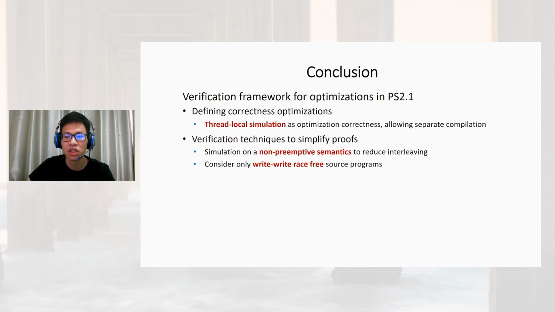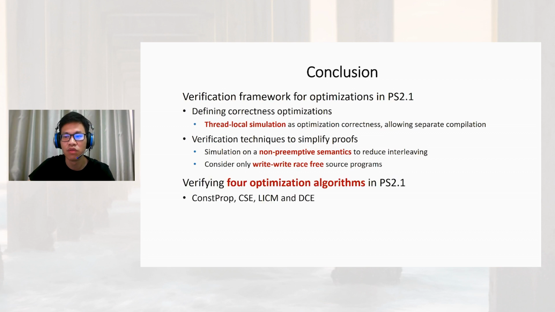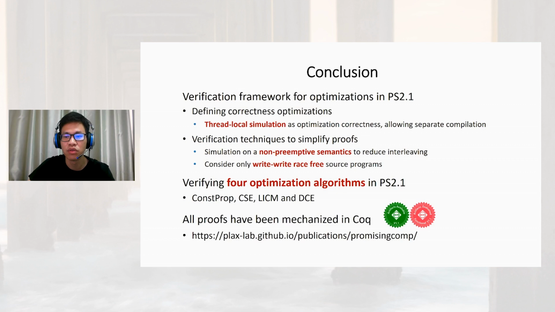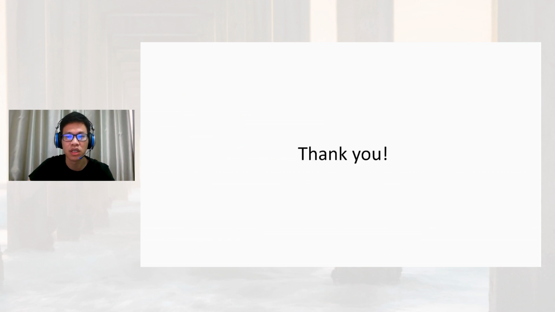Conclusion: we develop a verification framework for optimizations in the promising semantics 2.1. We verify 4 optimizations in our framework. All proofs have been mechanized in Coq. Thank you.